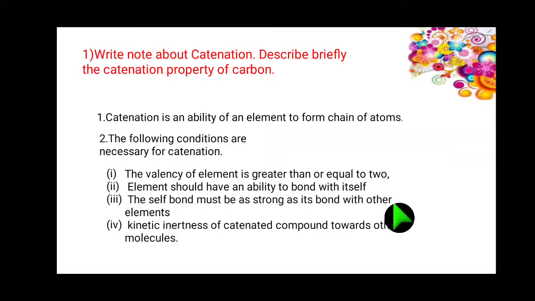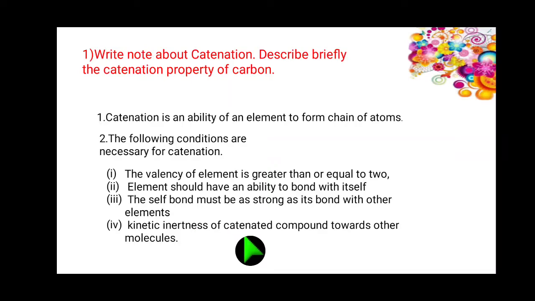So in hydrocarbons we can find it, maybe methane, ethane. Ethane is 2 carbon, 6 hydrogen. Carbon bonded with carbon, that bond is as strong as with other elements, carbon with hydrogen.